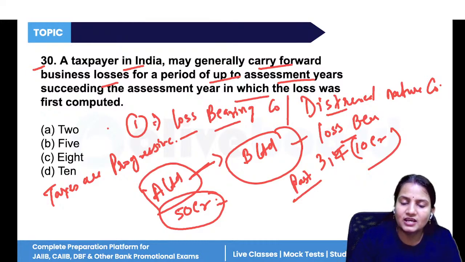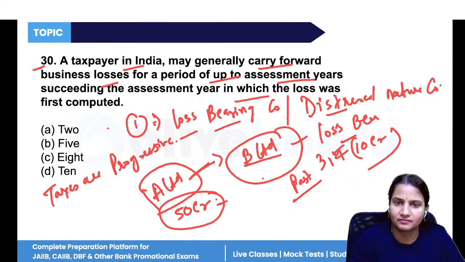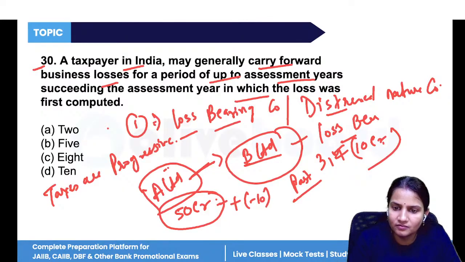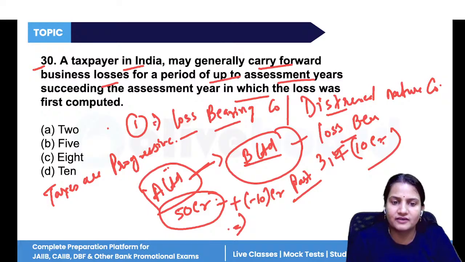What if A Limited purchases B Limited? Now the loss of this B Limited will also come under A Limited. So 50 crore plus minus 10 crore. Now what is the actual amount left to be paid to the government in terms of tax? Now A Limited will have to pay taxes on 40 crore.